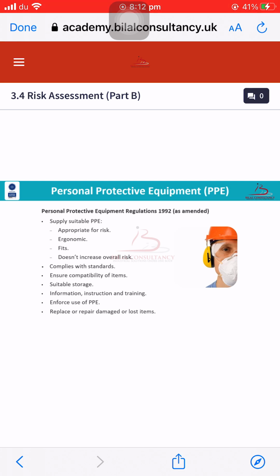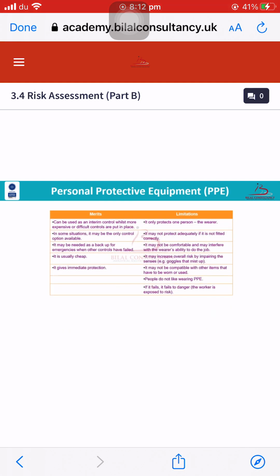as inspection is important to each of us, because you know that PPE is the last line of defense. It is the last step of the hierarchy of control. If this step fails, then we can't prevent any incident or accident from occurring. Now we will discuss the merits and disadvantages of PPE. First, we will discuss the merits of PPE.